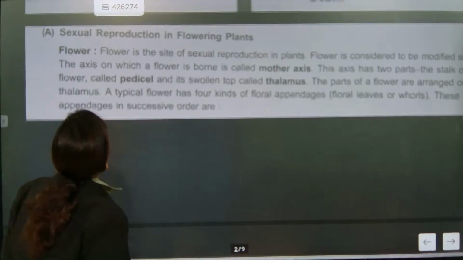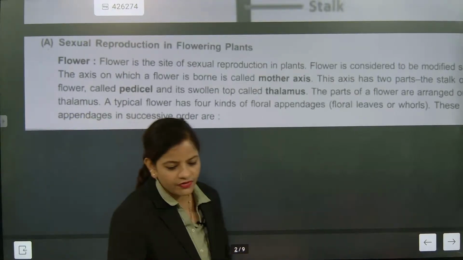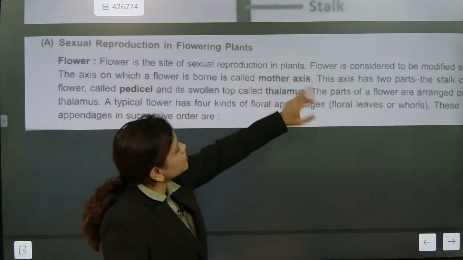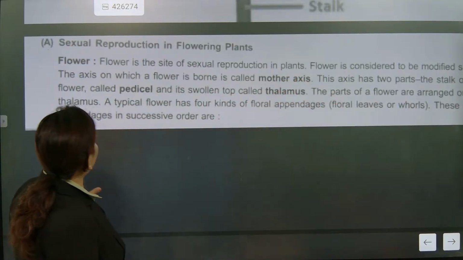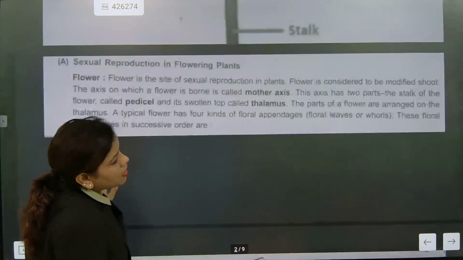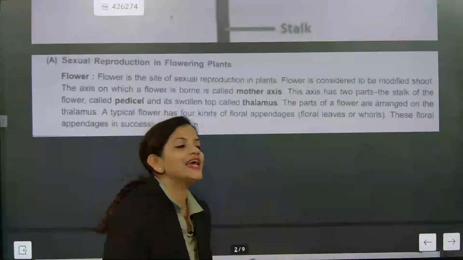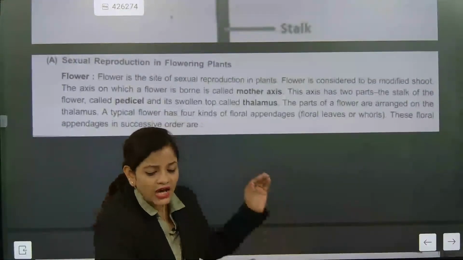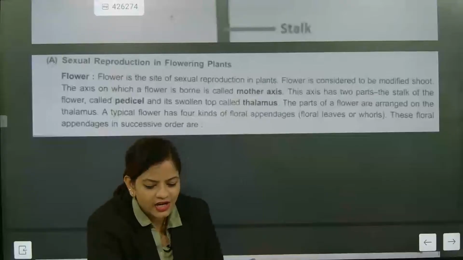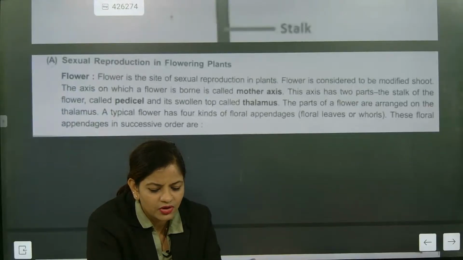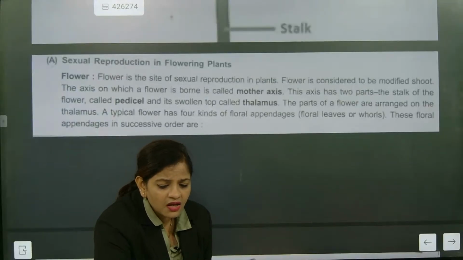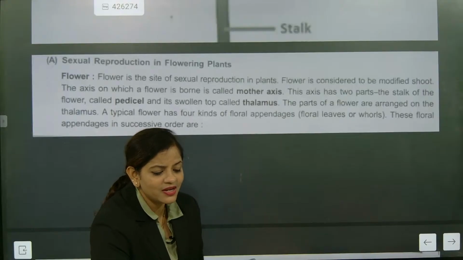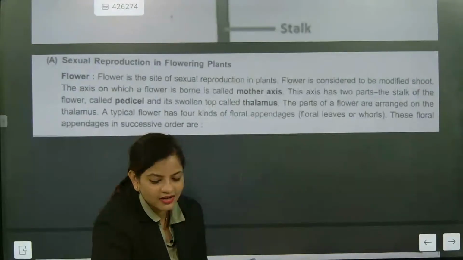Okay. Now listen. So now monocot and dicot will be there. Now listen. Flower is the site of sexual reproduction. It is considered as modified what? Stem or modified shoot. It is considered as modified shoot. What is it considered as? Flowers are considered as modified shoot.